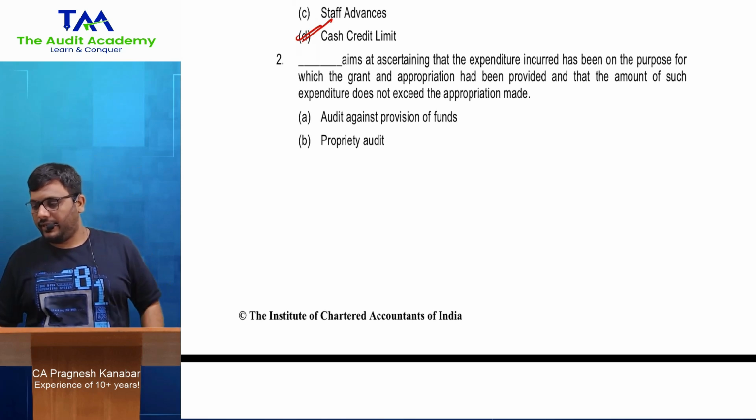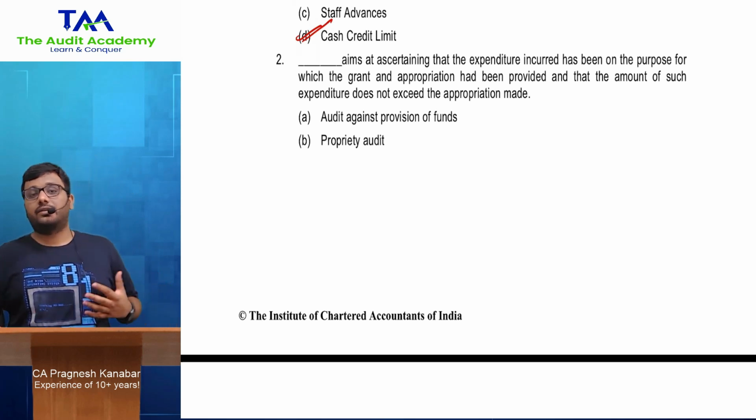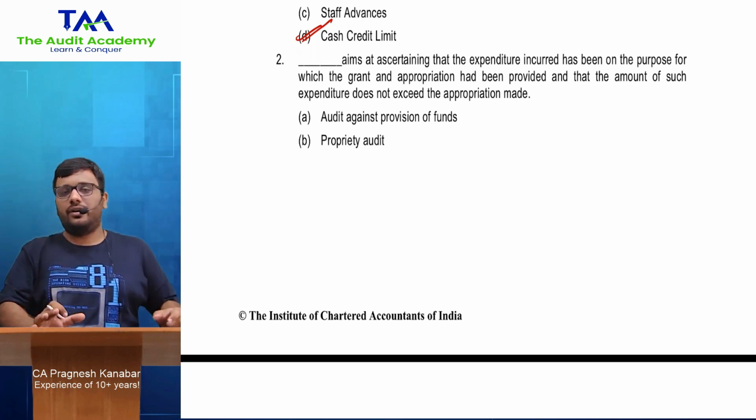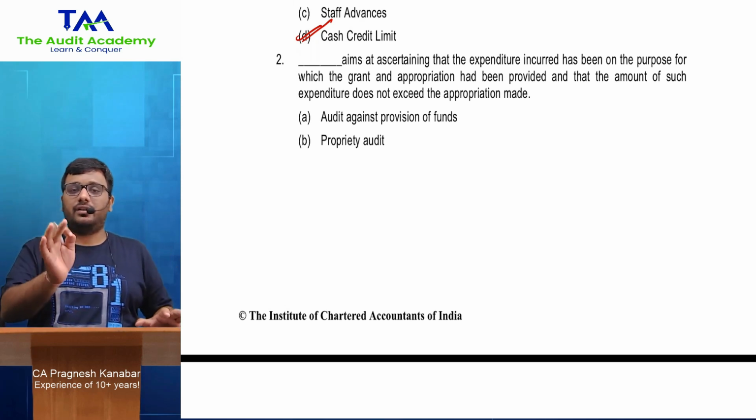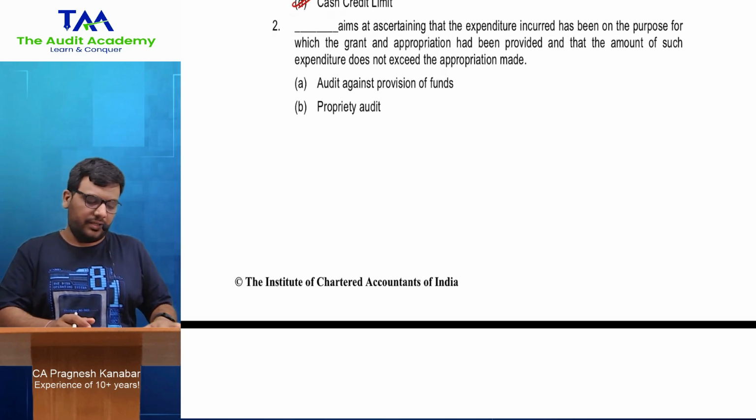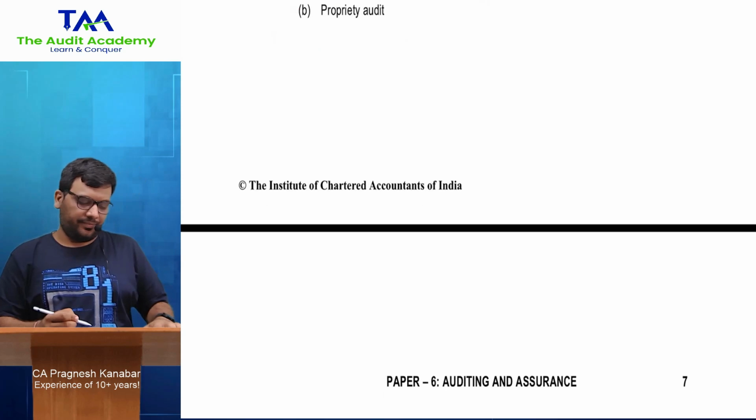Next, dash aims at ascertaining that expenditure has been on the purpose for which grant and appropriation had been provided and that amount of such expenditure does not exceed the appropriation made. Arey baba, whenever you are conducting government audit, in that audit of expenditure you have to check whether whatever money has been spent, it is according to the provisions of the funds or not. All right, so audit against provisions of funds.